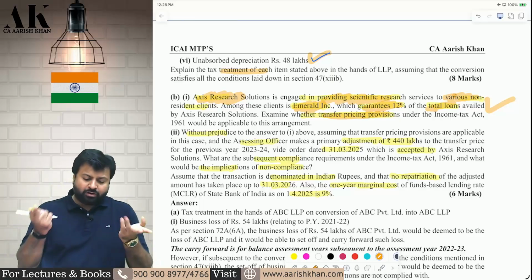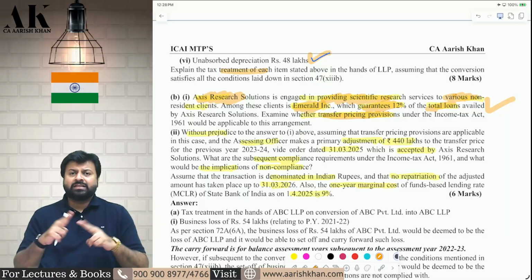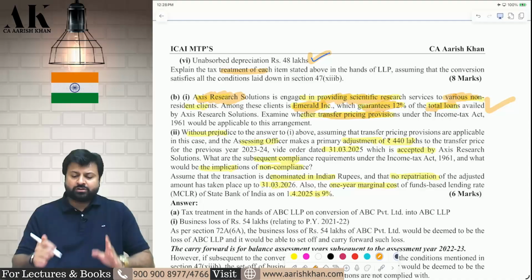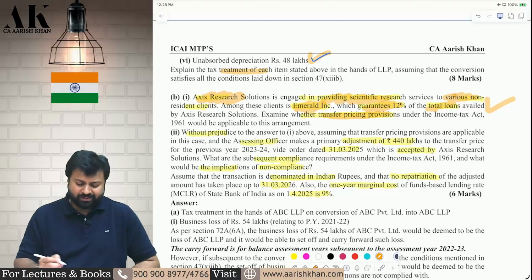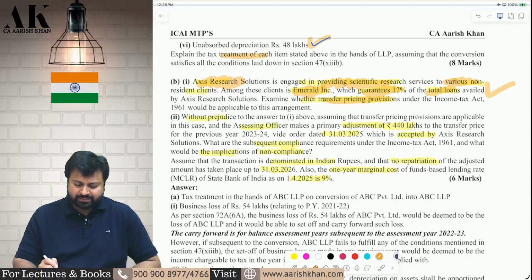Because Access Research Solution and Emerald are deemed to be associated enterprises, the transaction between them will be deemed to be an international transaction. This is part 1, very simple. Next, part 2. In part 2, you have to write the entire story of what secondary adjustment is. Suppose the AO has done a primary adjustment of 440 lakhs, which is more than 1 crore rupees, and the AO has passed an order on 31st of March. Assessee has accepted that. What are the subsequent compliances?